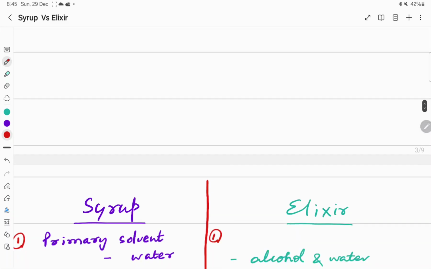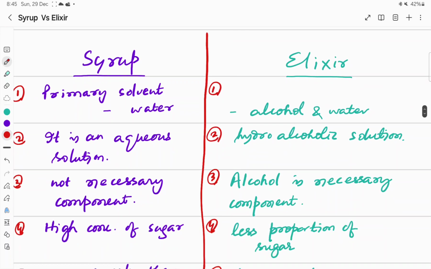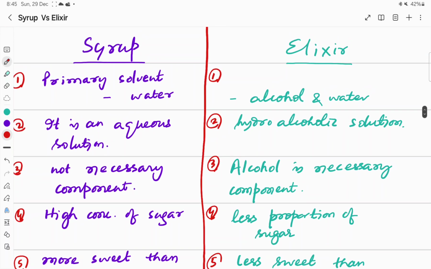So now we'll discuss the difference between syrup and elixir. The primary solvent used in syrup is water, so it is an aqueous solution. In elixir, the primary solvents are both alcohol and water, so it is a hydroalcoholic solution.